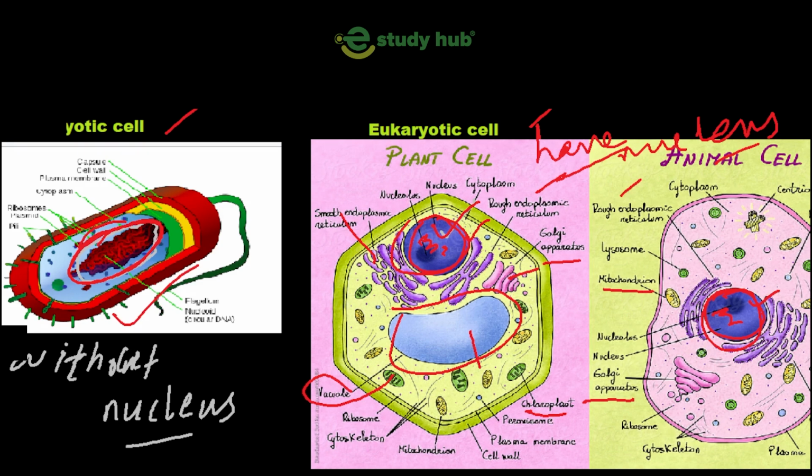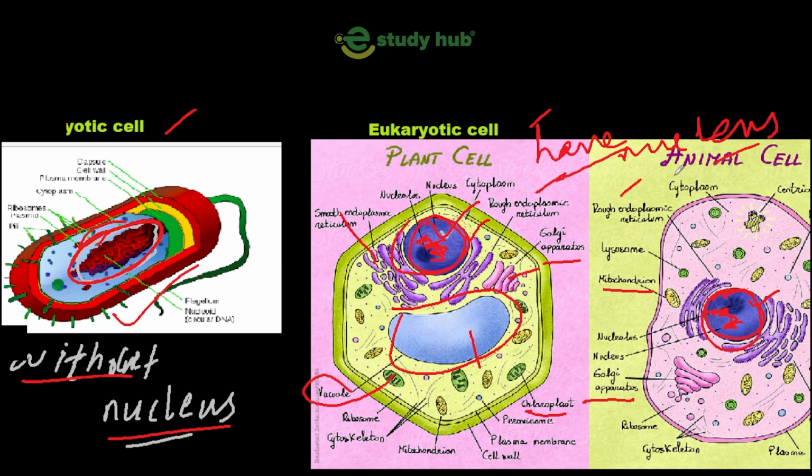In plant and animal cells there is a prominent, true nucleus surrounded by a nuclear envelope, and the DNA and RNA are present inside the nucleus. But in prokaryotes, there is no nucleus. The first thing you have to remember is that prokaryotes are without a nucleus.